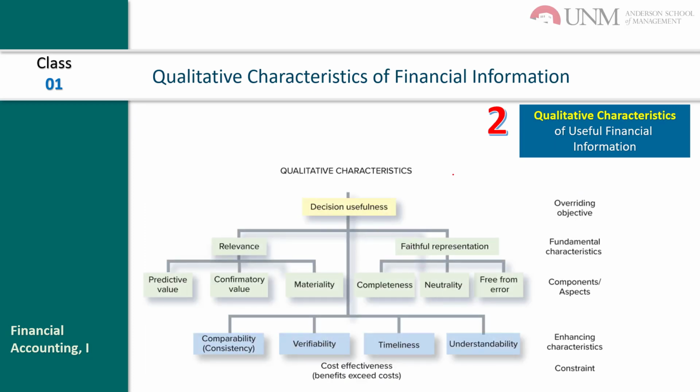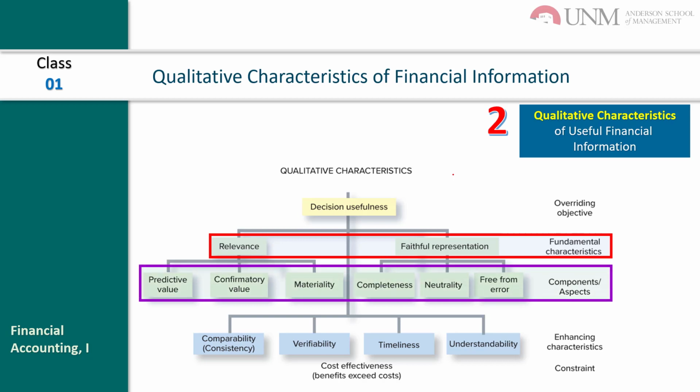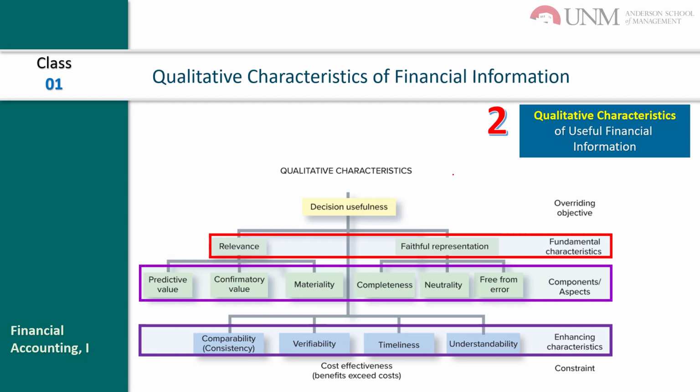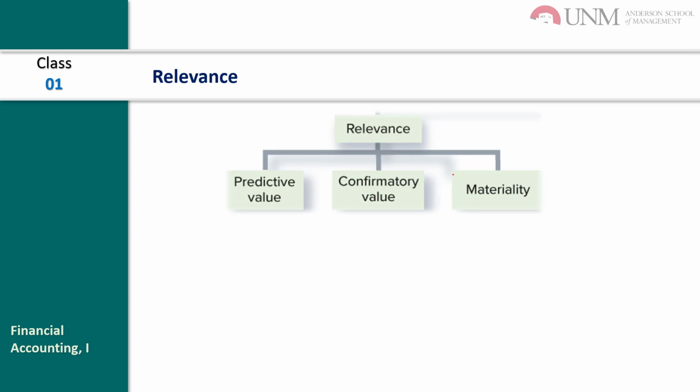And the qualitative characteristics of useful financial information are, first, the fundamental characteristics of relevance and faithful representation. Their components are predictive value, confirmatory value, materiality, completeness, neutrality, free from error, and the enhancing characteristics: comparability, verifiability, timeliness, understandability. Okay, and so the fundamental qualities are relevance and faithful representation, and to be relevant, the information must have predictive value, confirmatory value, and materiality.